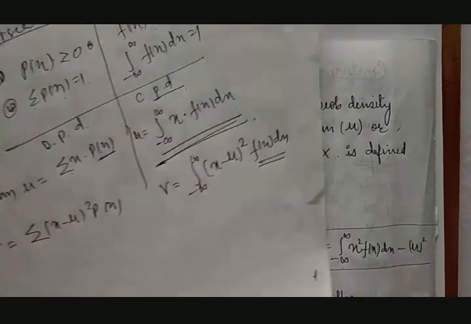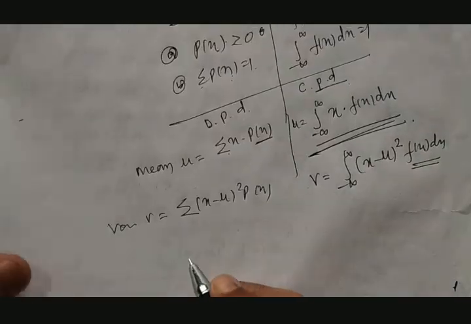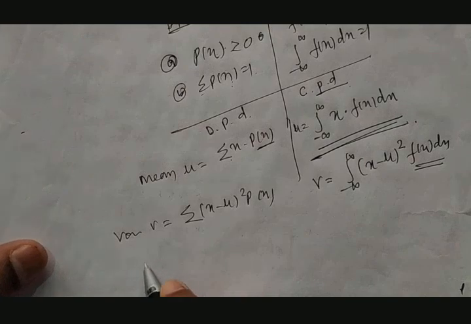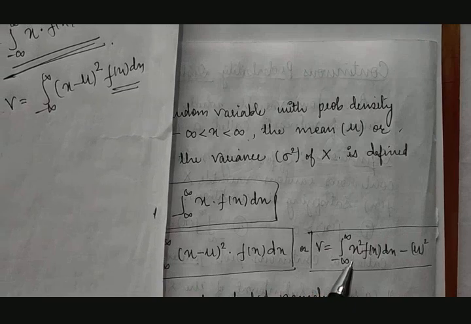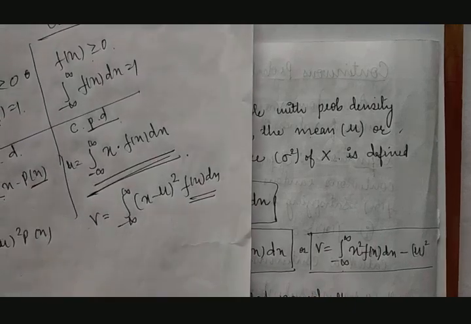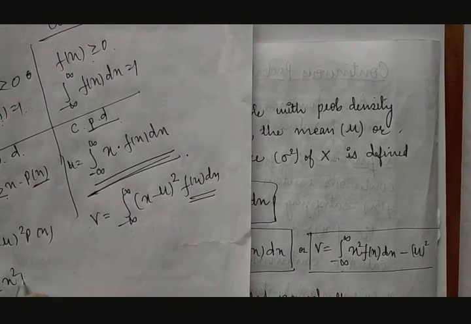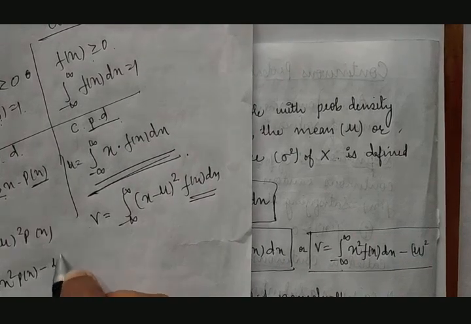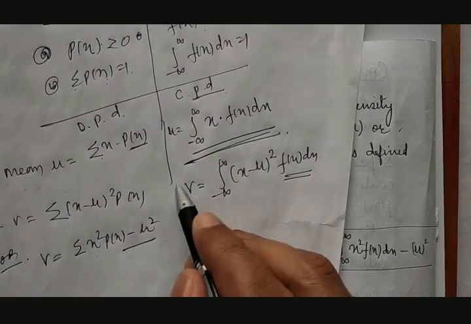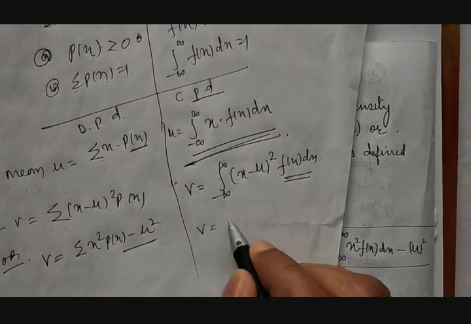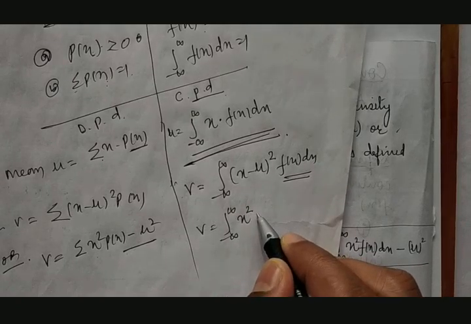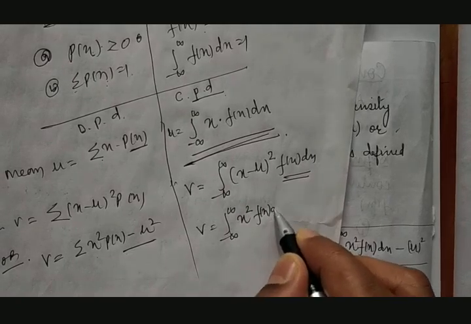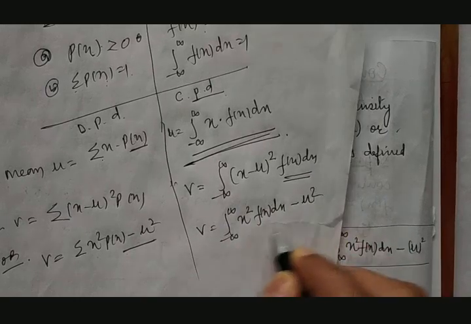And what was it in discrete? In discrete, the alternate formula was V is equal to the summation of x square into p of x, minus mu square. This was the formula. Fine. Correct. Here what happens? Summation becomes integration between minus infinity to plus infinity. X square will be x square only. P of x becomes f of x dx, minus mu square.